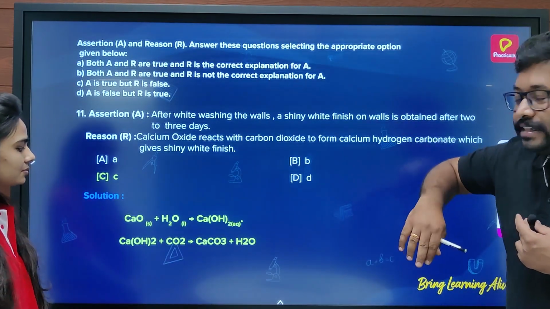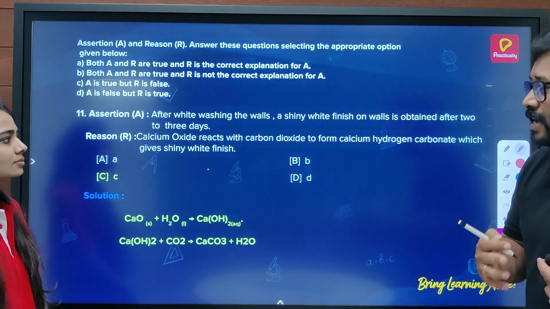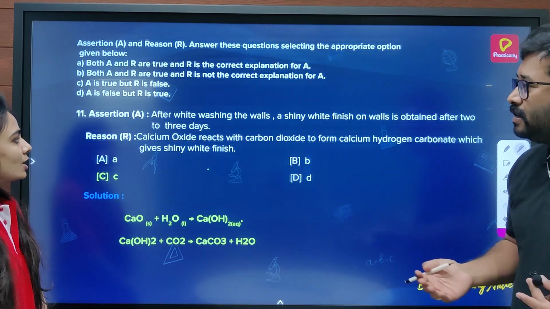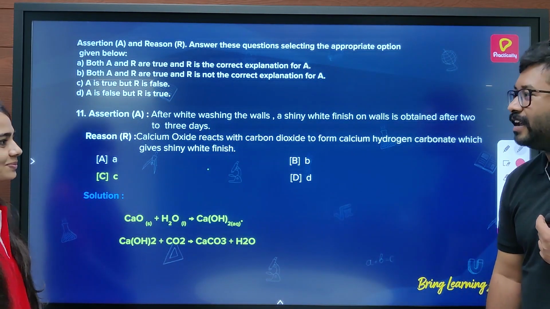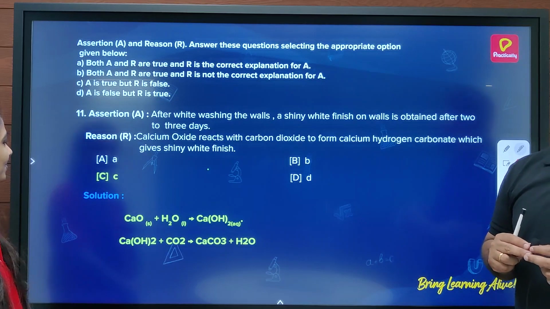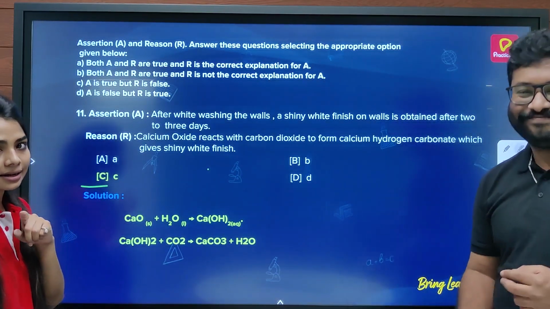But in the reason, what were they saying? They were saying calcium oxide reacts with it. So that means your reason is wrong. Right? So that means A is true, but your R is not true. It's false. Right? So that means option C is your correct answer.